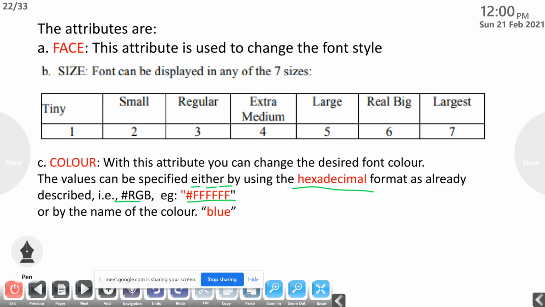You should notice that the spelling of the attribute is COLOR. In your text it may be displayed as COLOUR, but it will not work if you use that spelling. When using the attribute, you should give COLOR.